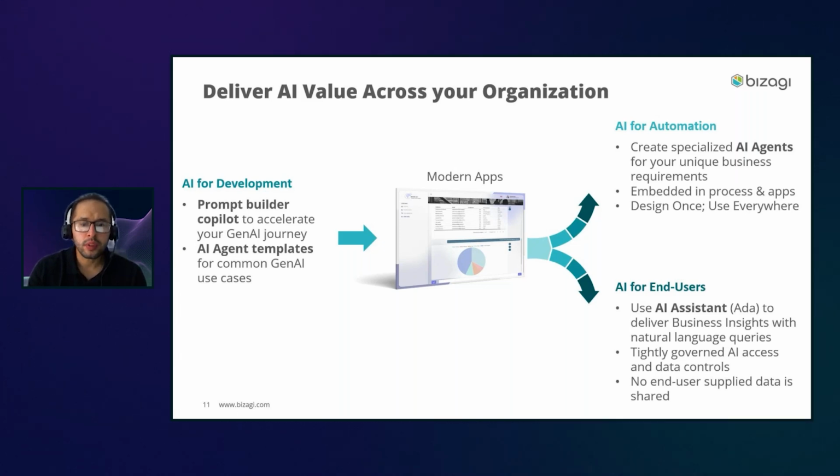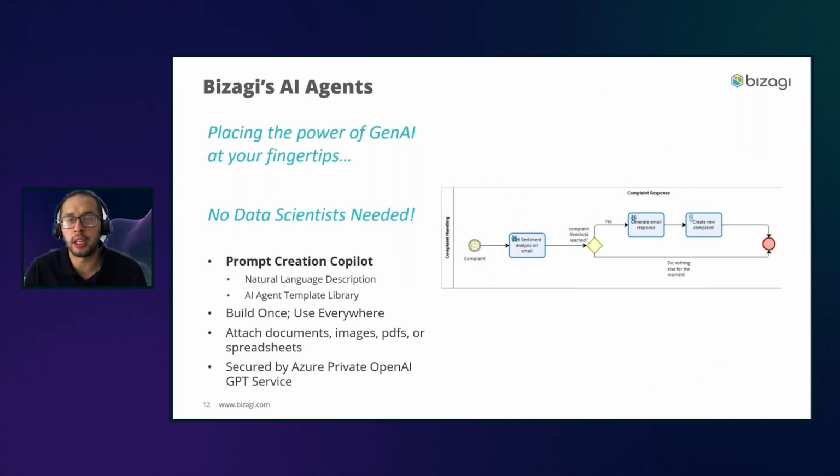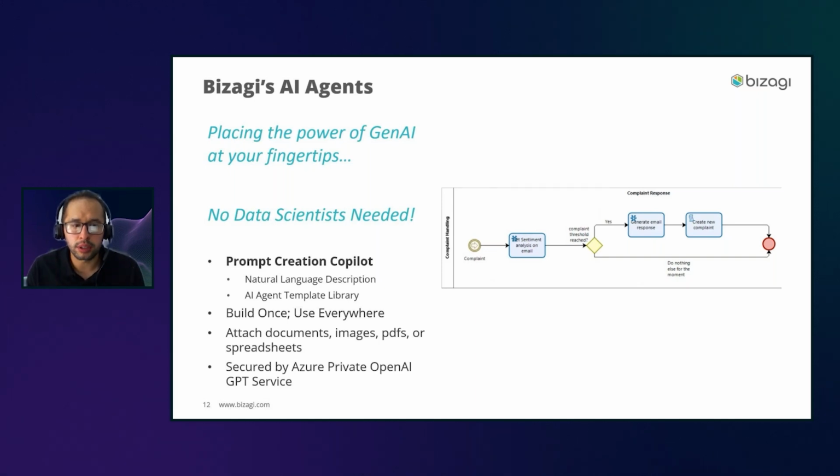So now, let's go deeper into all the details about our agents, right? A quick introduction, if maybe this is the first time that you are hearing about this concept of AI agents. What is an easy definition of a Bizagi AI agent? Basically, Bizagi AI agents are specialized helpers that you can include in any process, right?